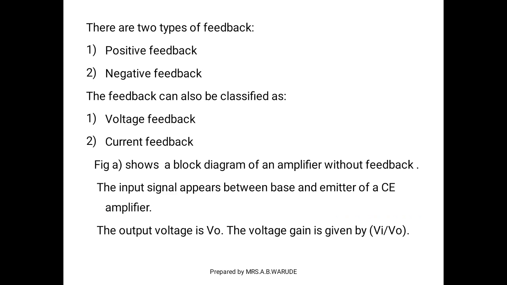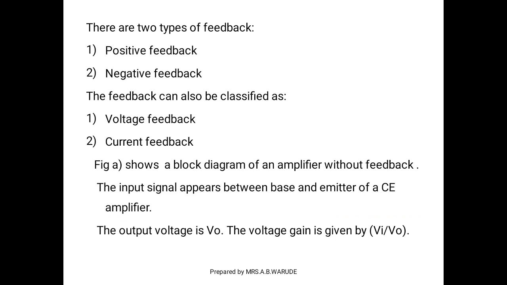And there are two types of feedback. First is positive feedback and second is negative feedback. And this feedback can also be classified as voltage feedback and current feedback. As we see in the earlier slide, figure A shows a block diagram of an amplifier without feedback.